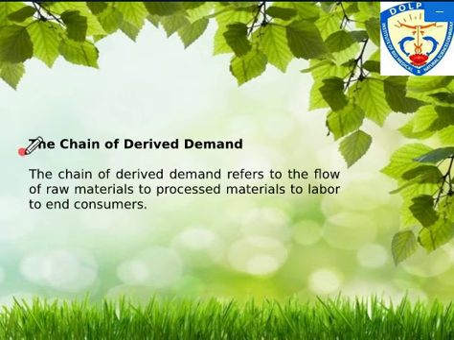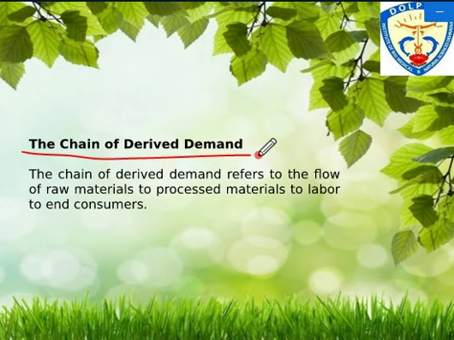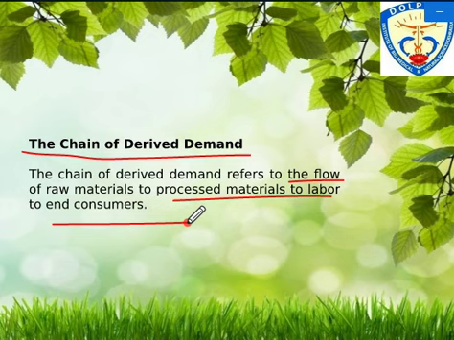So now all three components are going to create the chain of derived demand, right? Why is it called a chain? Chain means obviously there is interlinkage between all these components. So you need to understand the things here properly. Chain of derived demand refers to the flow of raw material to processed material to labor and to the end consumer. So all things have a linkage, all are interrelated.